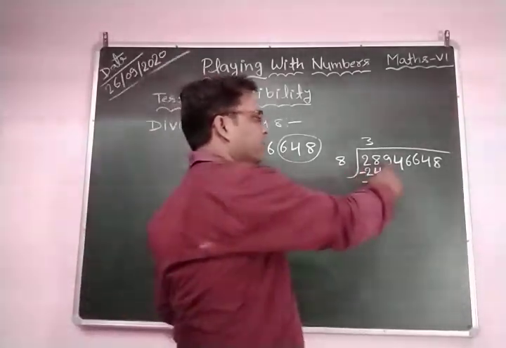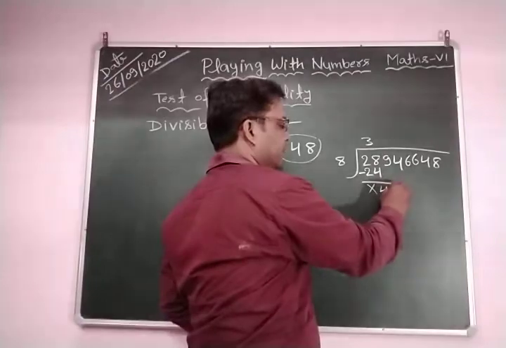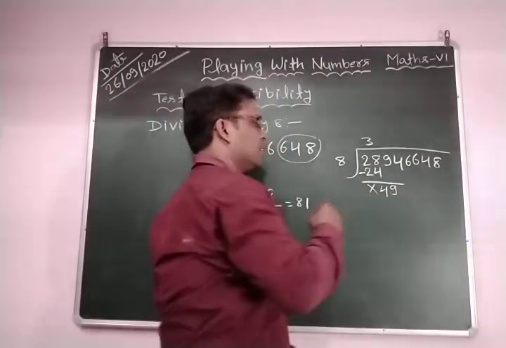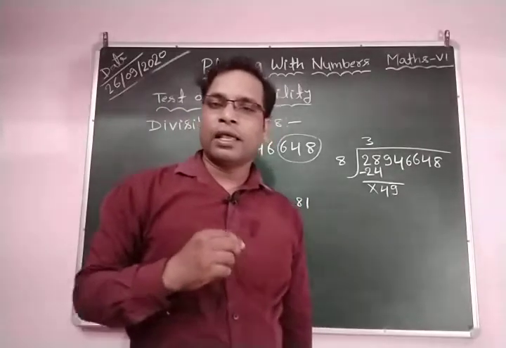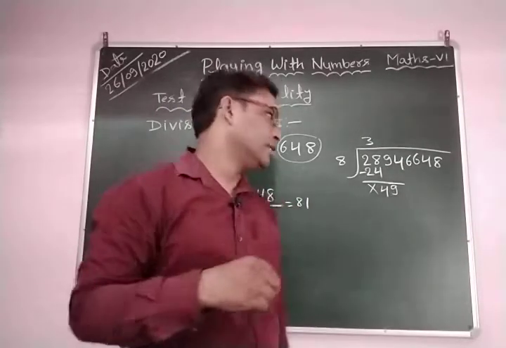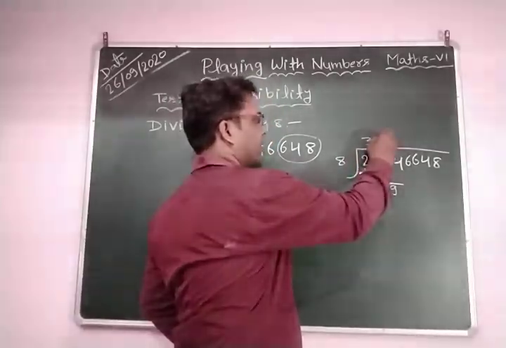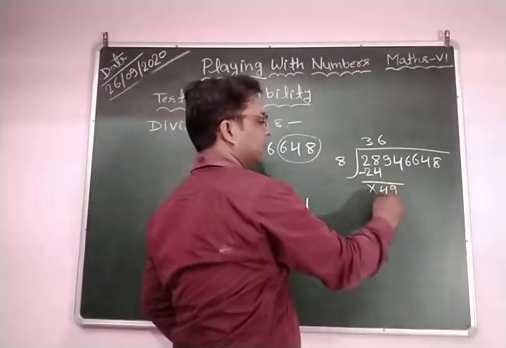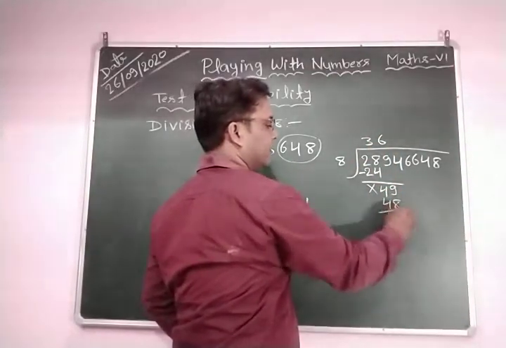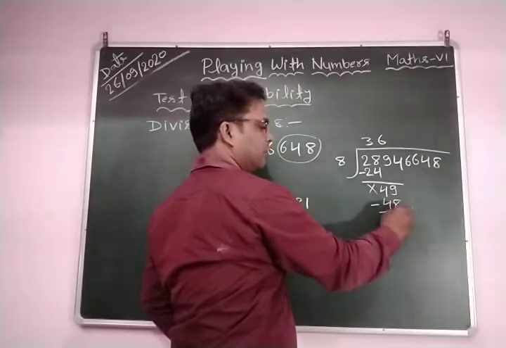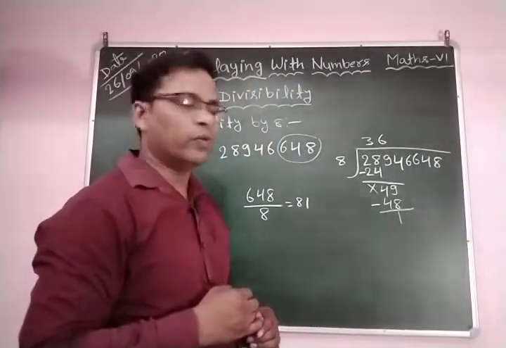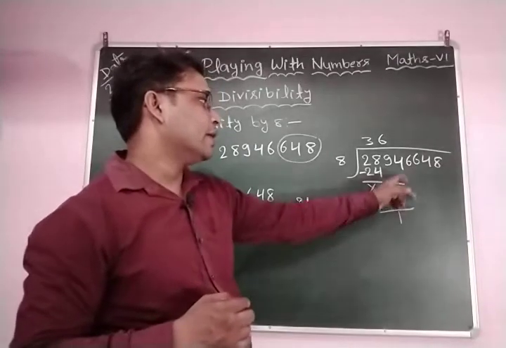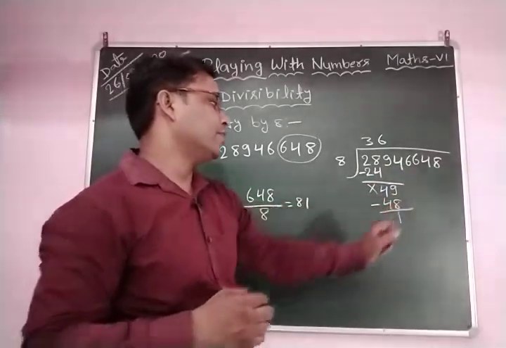Now we bring down this 9, and it becomes 49. 8 sixes are 48, so we write 6 here and subtract. When we subtract 48 from 49, we get 1. This is the remainder.